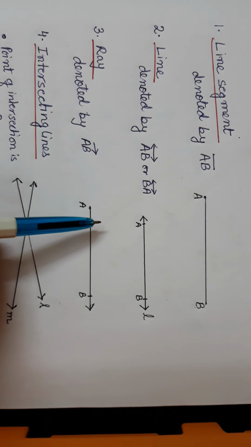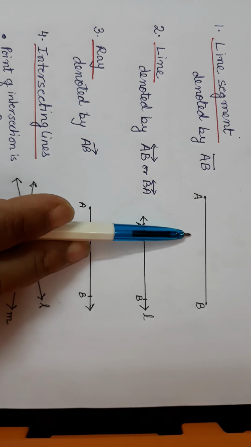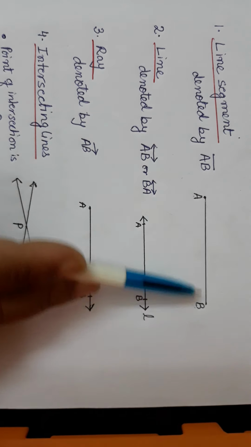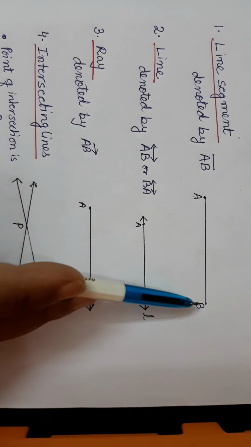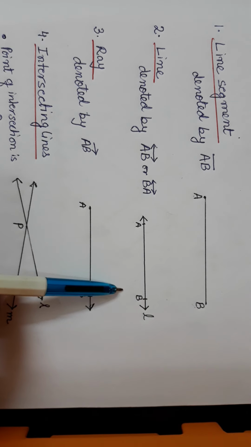A line does not have a definite length, whereas a line segment has a definite length. So the distance between the points A and B is the length of line segment AB. Here, the line does not have any definite length.